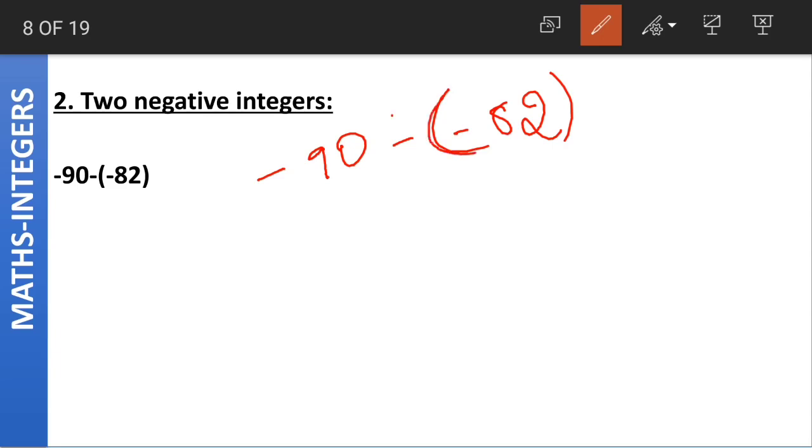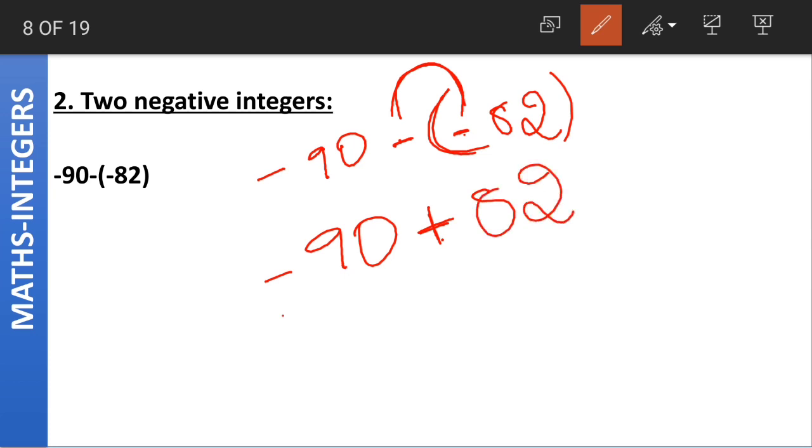Here we are having a bracket, which means that we have to multiply the signs. First write minus 90. Now what is minus into minus? Minus into minus is equal to plus. Both the signs are same, so the answer is plus. When same signs are multiplied, the answer will be plus. Then we write the integer 82. Now here we are having a negative integer and a positive integer. How do we solve this?